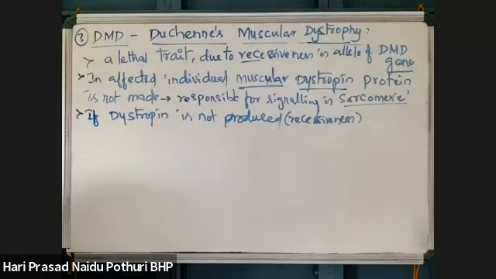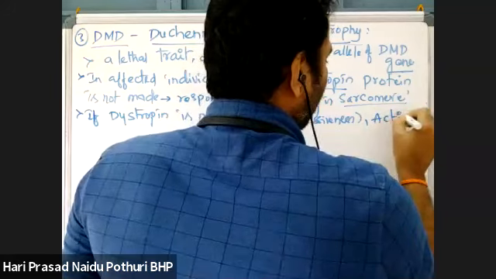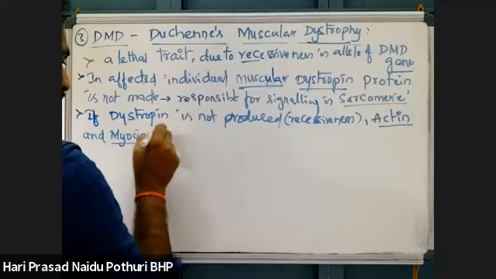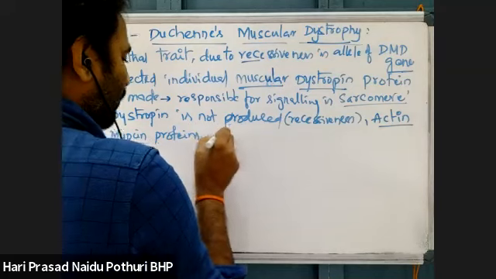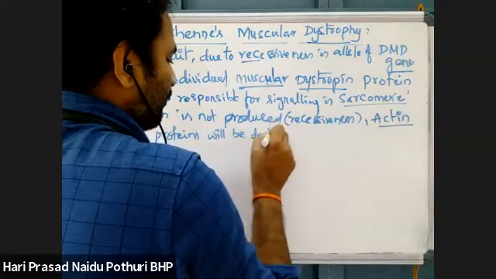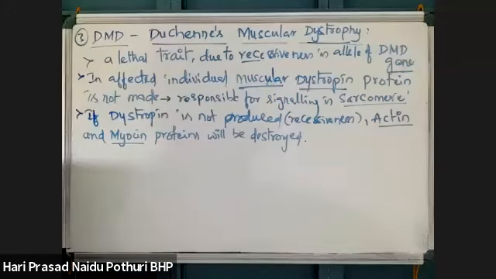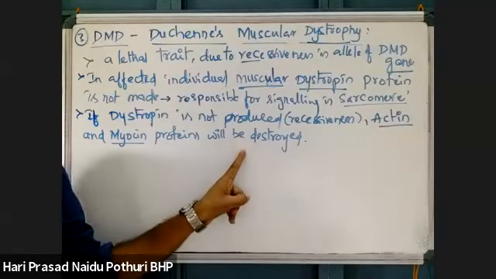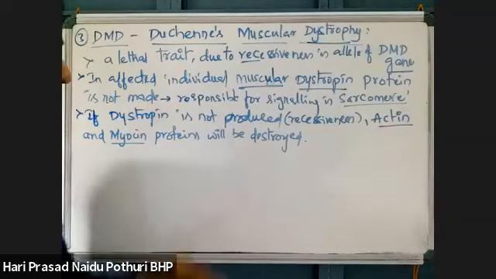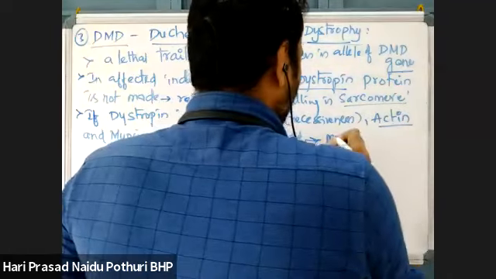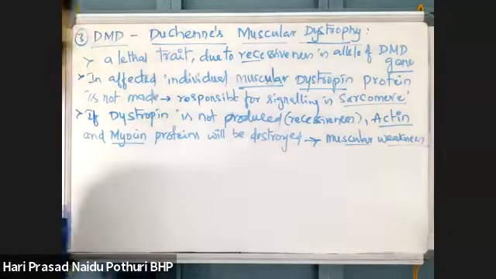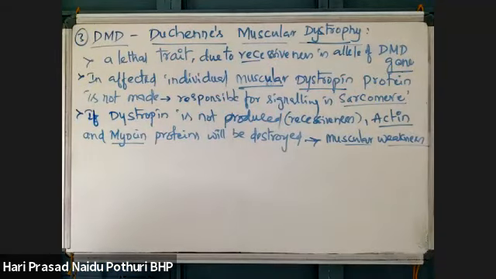Due to that, if there is no synthesis of dystrophin, then actin and myosin proteins will be destroyed. So this leads to muscular weakness.